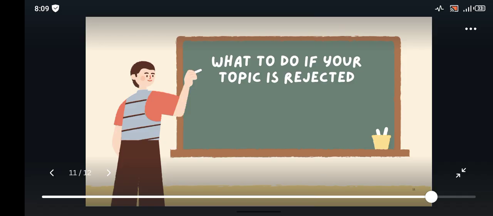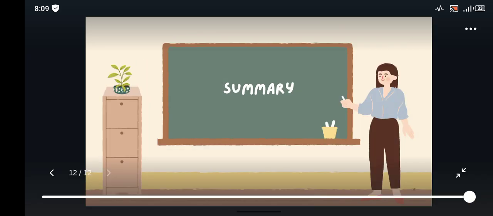Then the next thing you can do is always have a backup idea ready. Always have a backup idea ready. So those are the things you can do when your topic is being rejected. It's as simple as that. You don't need to do anything more.